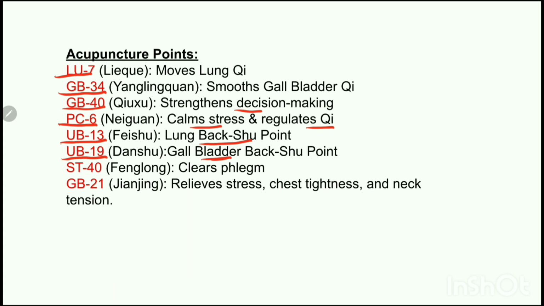This point will support the gallbladder function and it will relieve the discomfort. We can use stomach 40, which will clear the phlegm. It will also help to remove mucus and accumulation of dampness. We can use gallbladder 21, which will relieve stress, chest tightness and neck tension.